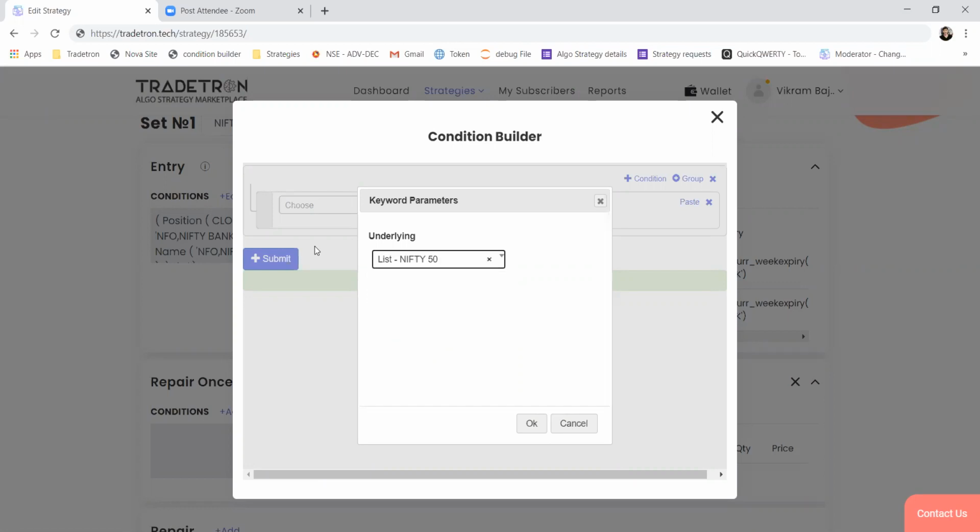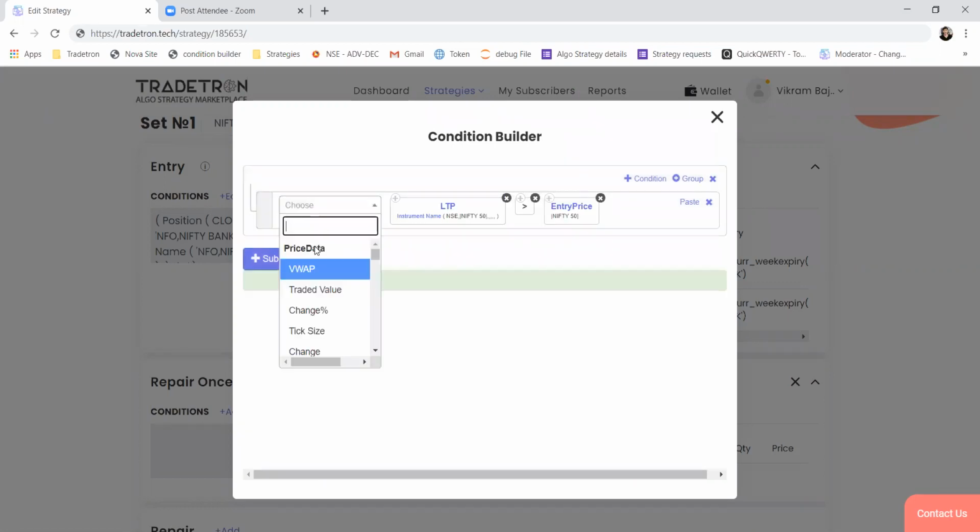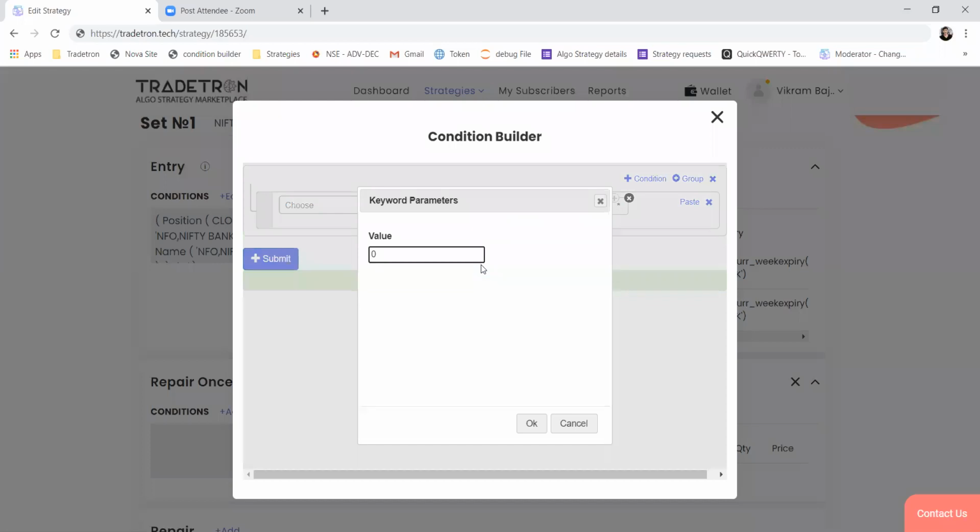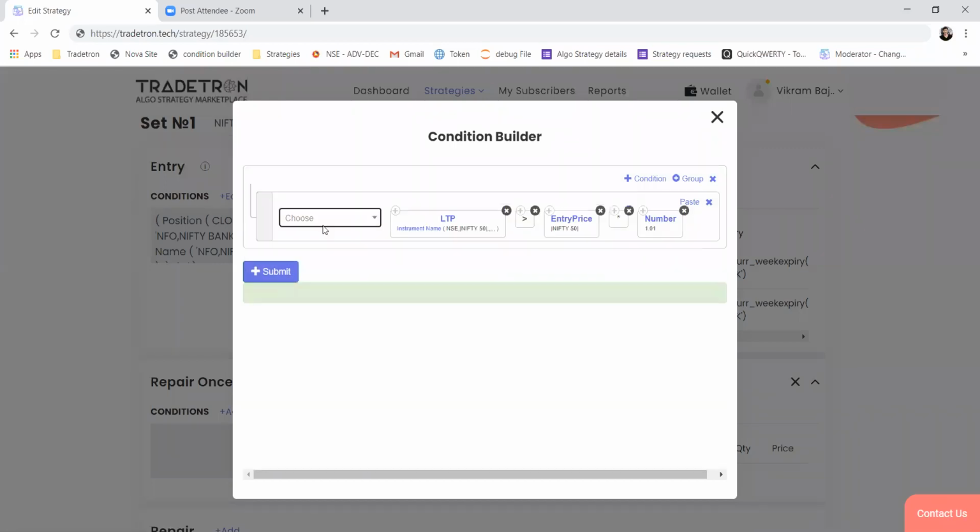I mean, if you're trading in equities or futures. If you're trading with options, then instead of entry price, you should use the traded instrument name or traded instrument keyword, times 1.01. So this is how you can write a target profit condition.